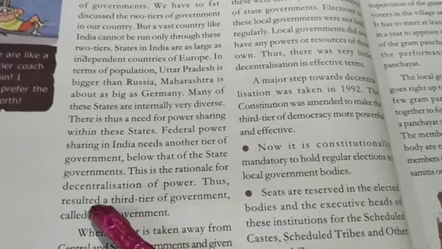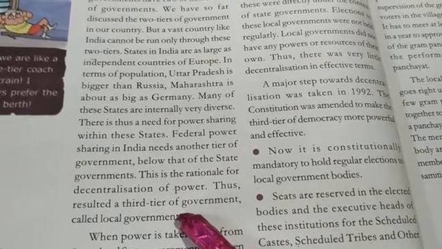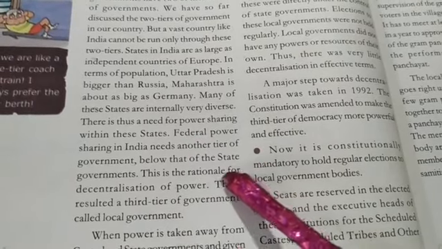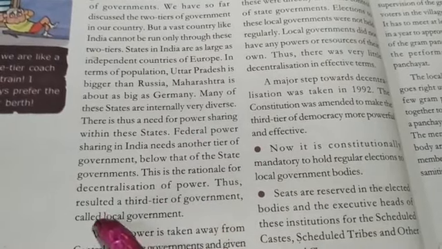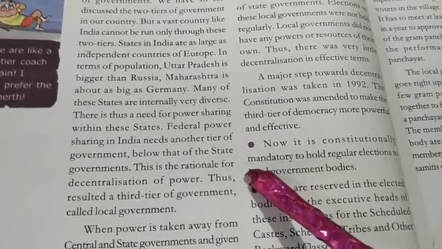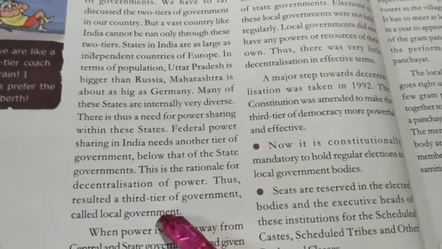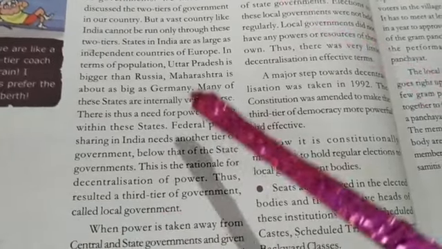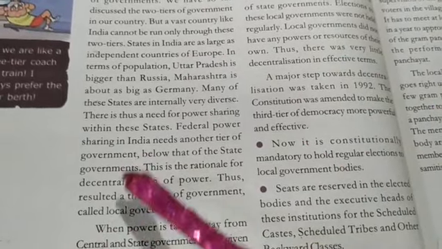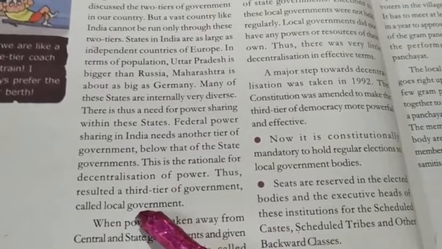This is the rationale for decentralization of power, which resulted in a third tier of government called local government. So whatever is related to the third tier of government is related to the village level or the block level, that is already prevalent in India, and that third tier of government is actually called what? The local government. That means in order of hierarchy, the union government followed by the state government, then the third tier of government, which is known as what? The local government. Clear?